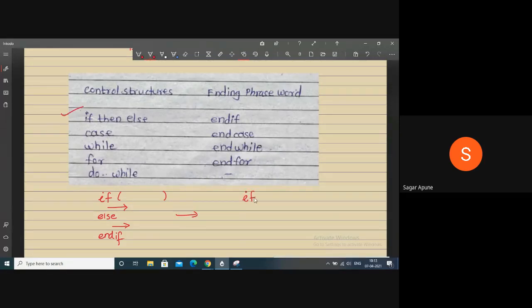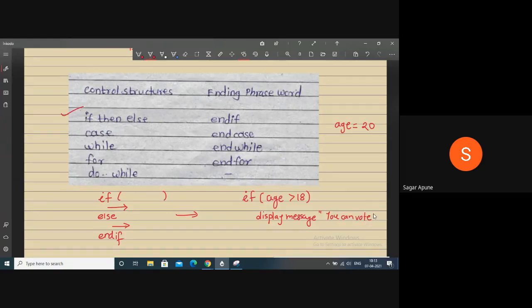Suppose we ask the user to enter your age. Suppose the user enters his age as 20. So check this: if age is greater than 18, then display a message on the screen, you can vote.